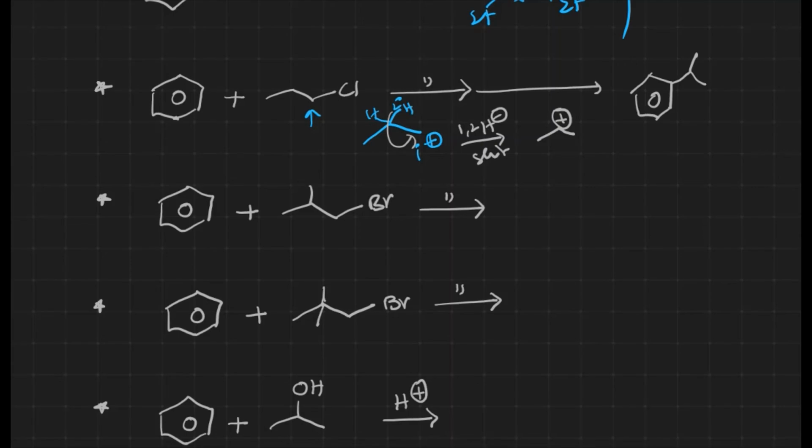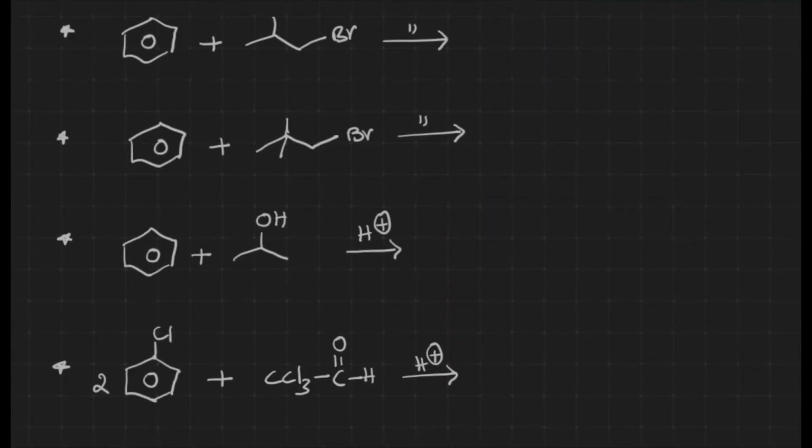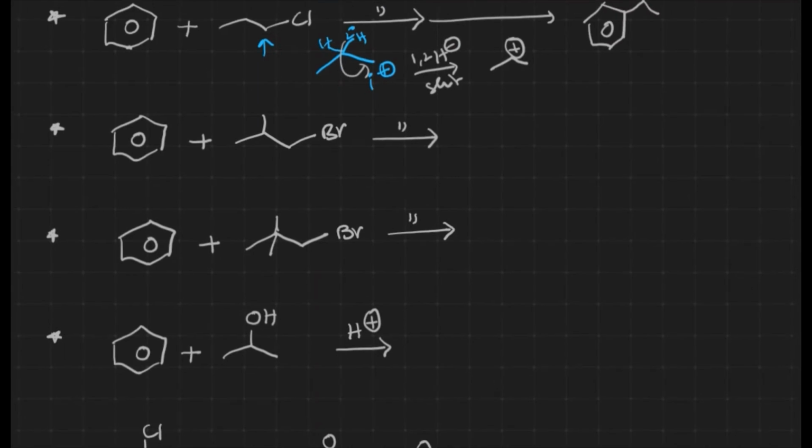Because of which the product is going to be something like this. In the same way, we have bromine over here. When bromine gets out, we get a carbocation at this position. This is primary carbocation, this is tertiary carbon. Tertiary carbocation is comparatively stable, because of which we can expect a hydride shift again, and the carbocation is generated at this particular position. When benzene attacks the carbocation, we get the structure something like this.